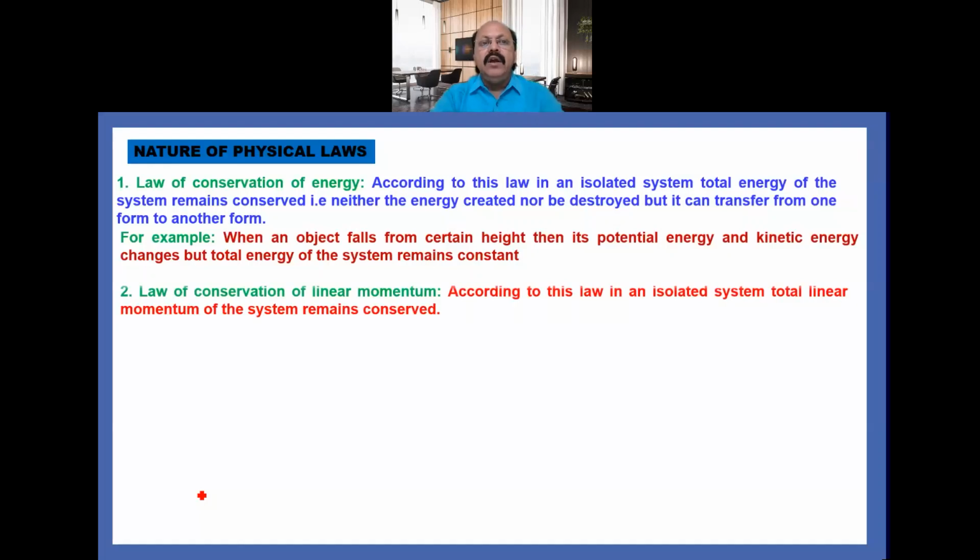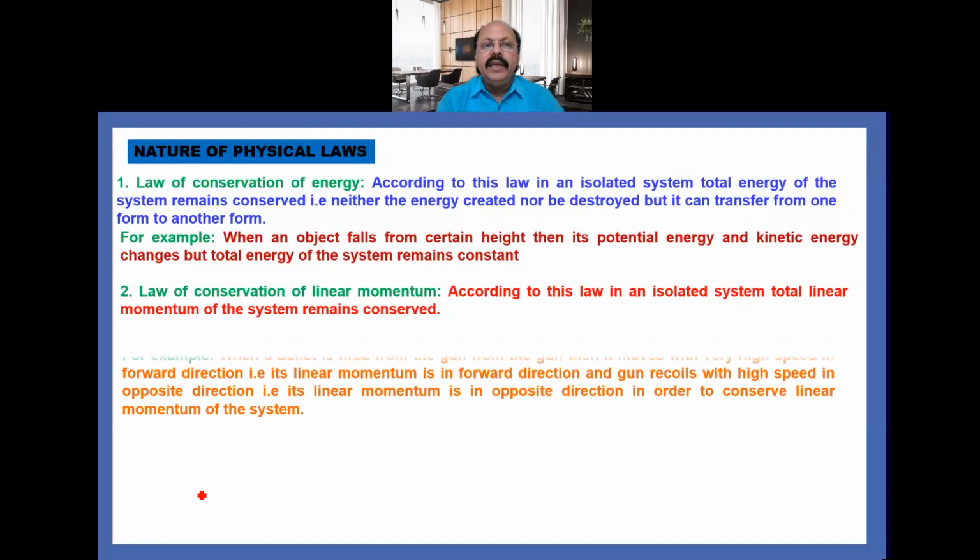The second law is law of conservation of linear momentum. Again, in an isolated system, the total linear momentum of the system remains conserved, remains constant. We take one example here. When a bullet is fired from a gun, the bullet moves with very high speed in forward direction.